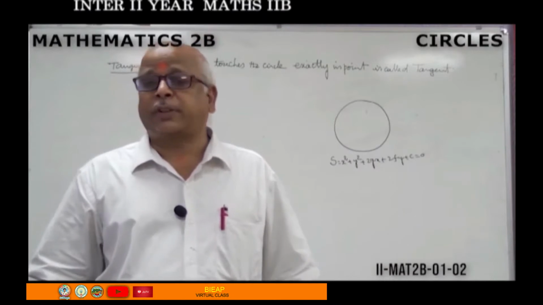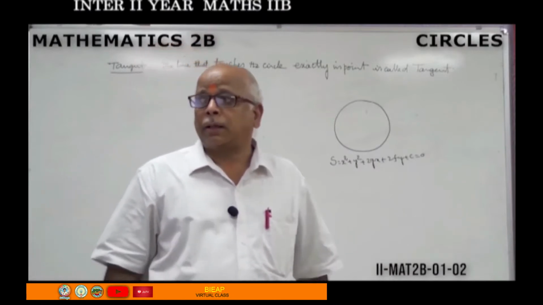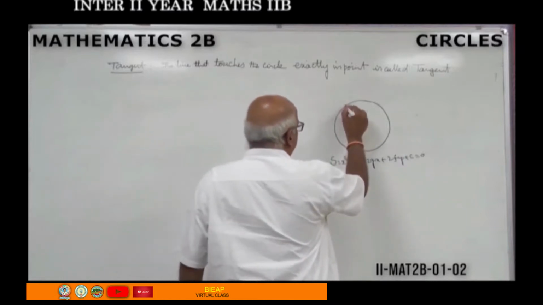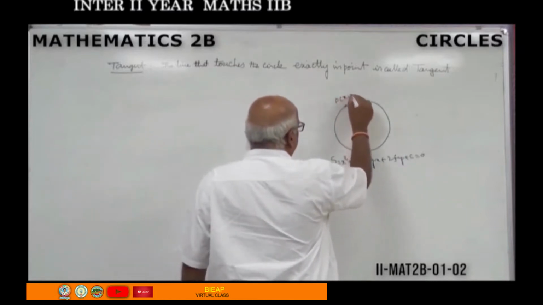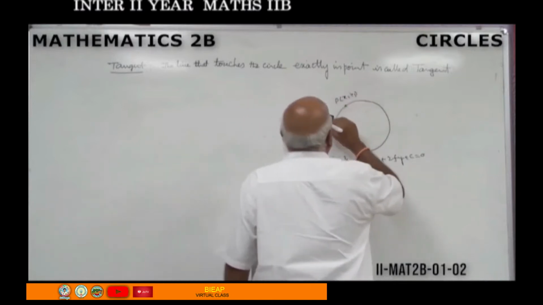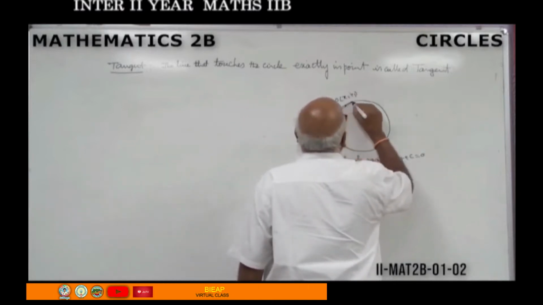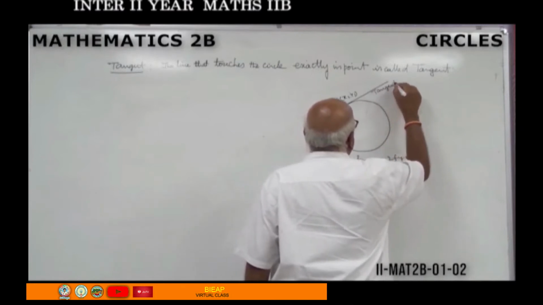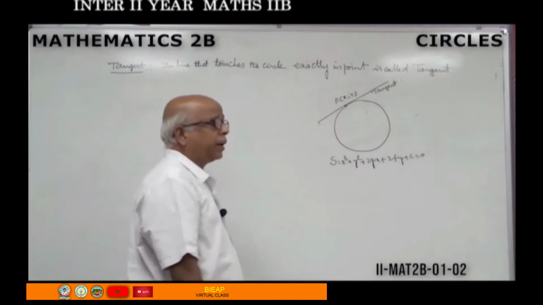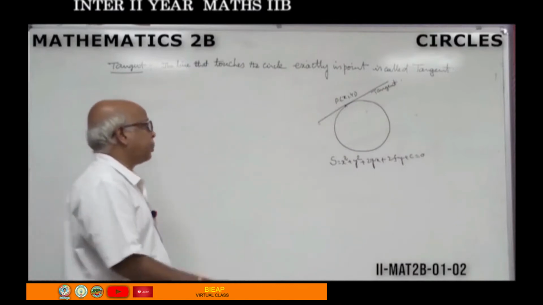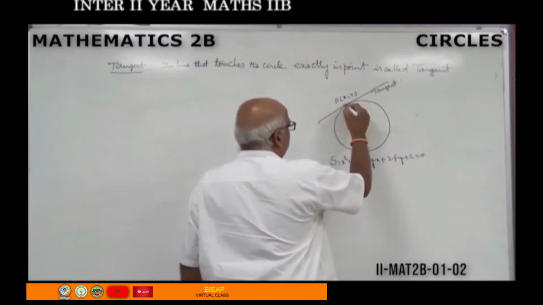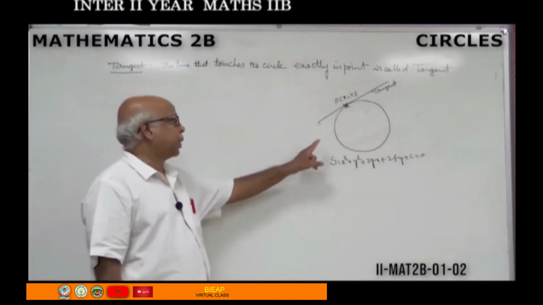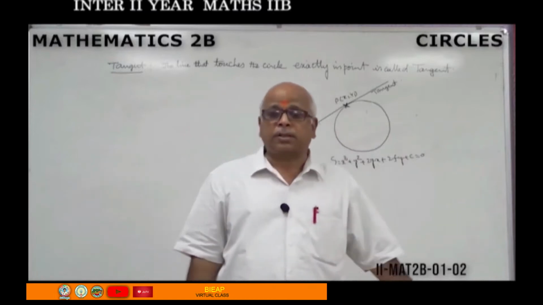Suppose this is the circle. Then in that circle, here is a point given, P(x1, y1). You draw a line like this. This is called tangent. Now our present requirement is to determine equation of this tangent.